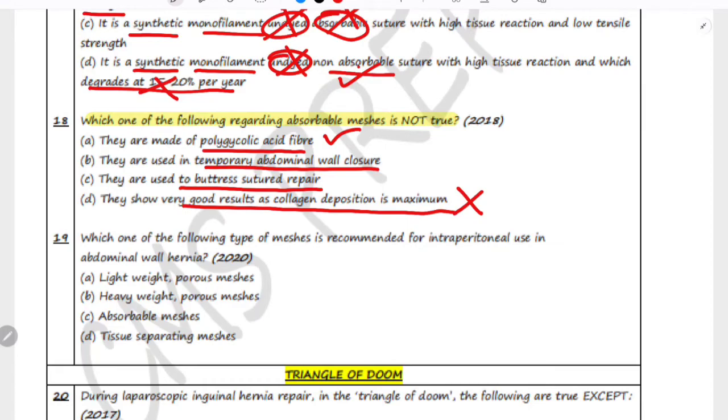So why is it not correct? Because absorbable meshes are designed to dissolve over time and support healing during the early phase after surgery. However, they do not show the best collagen deposition as compared to permanent meshes. So permanent meshes show greater collagen deposition compared to temporary meshes. Option number B, absorbable meshes are commonly used in temporary wall closure as they provide support until the tissue heals. So this option is correct, and they are used to buttress suture repair, providing temporary reinforcement during the healing process. So this option is also correct. The option number D is incorrect.